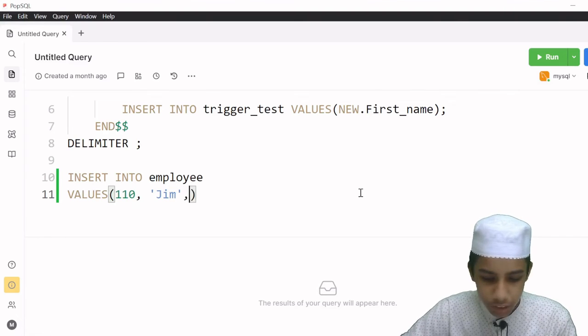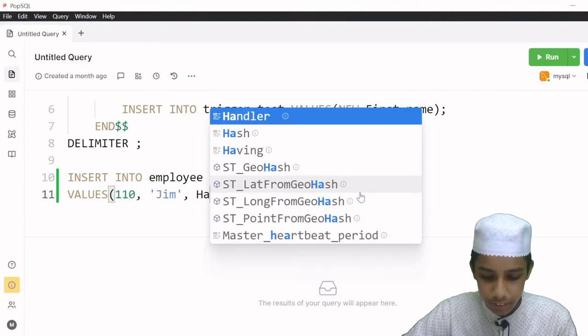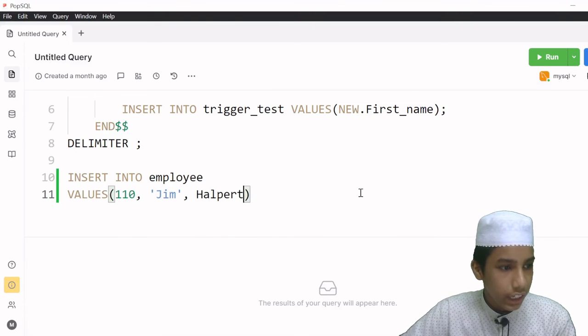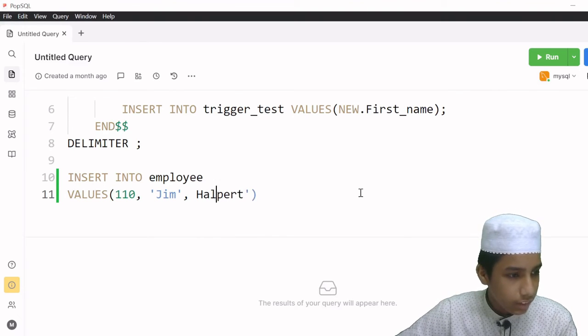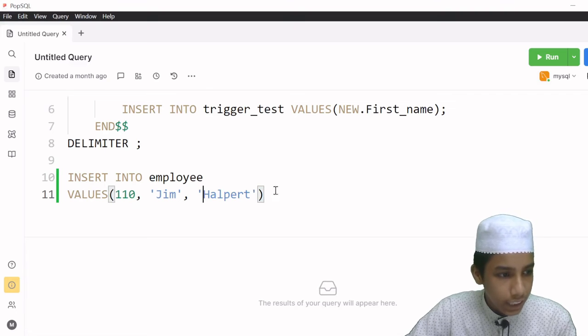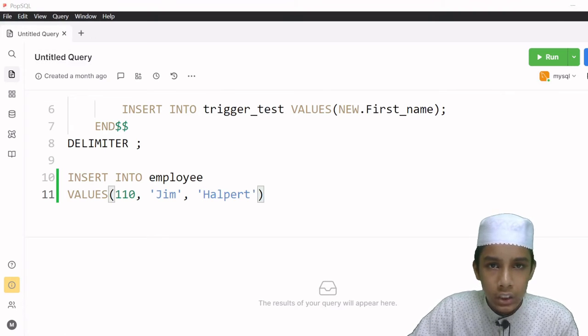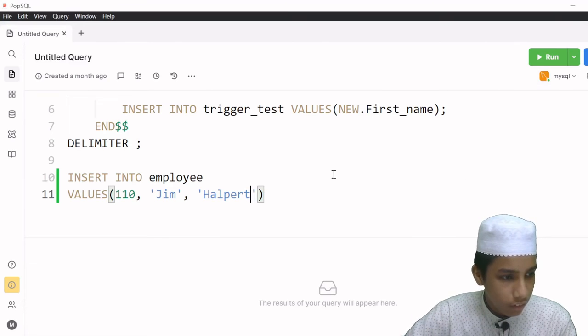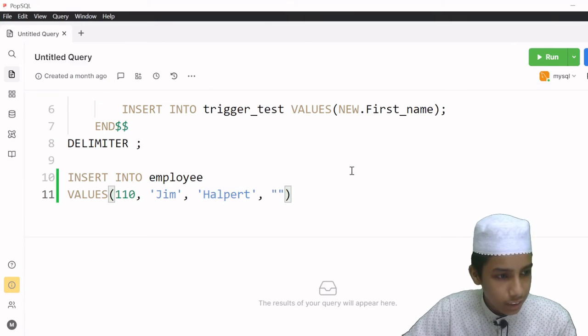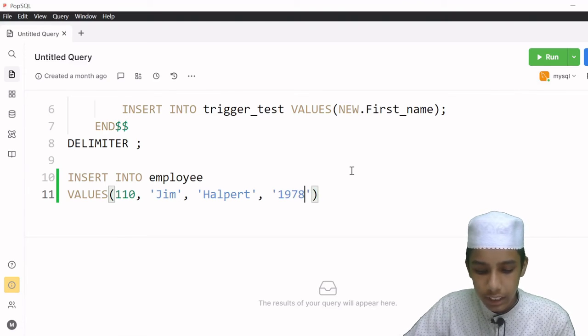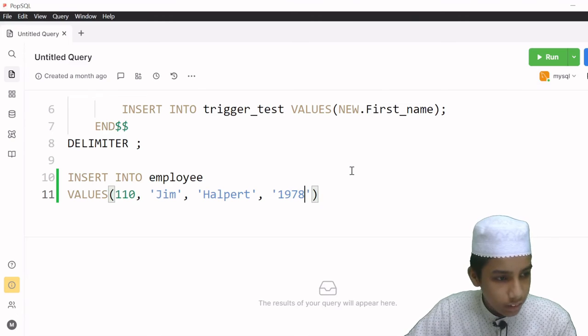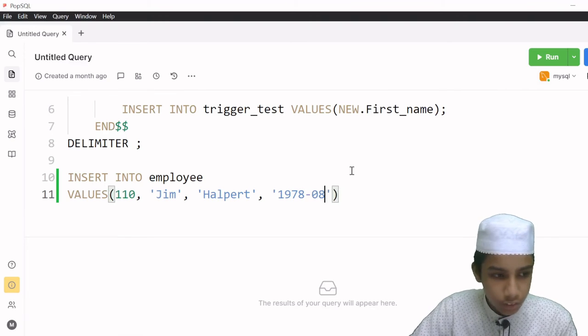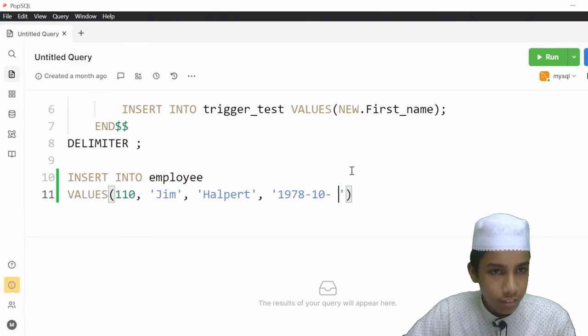Okay, and sorry, I have not given this in the quotation marks. And now I am going to give his DOB, right? So his DOB is something like, comma, and in the quotation marks I will be giving 1978 dash 08, sorry, 01, 10.